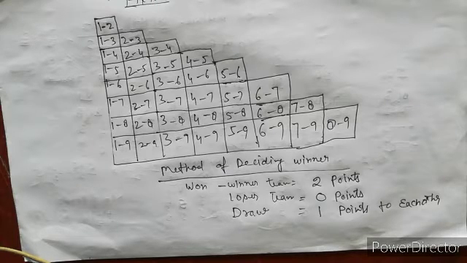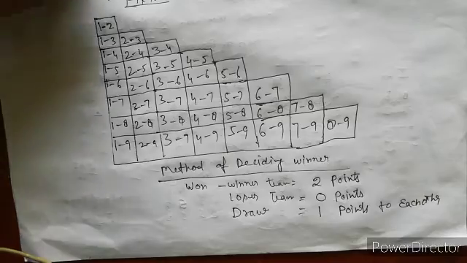If still there is no result because both teams have the same number of matches won, we decide by the toss. After this, we use another method to find the winner.